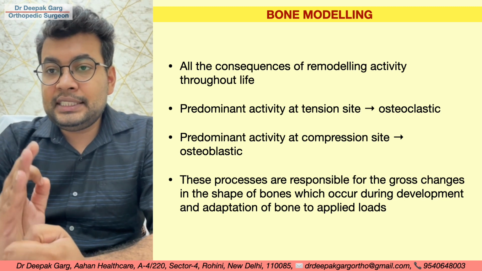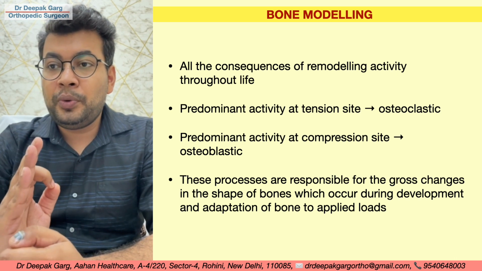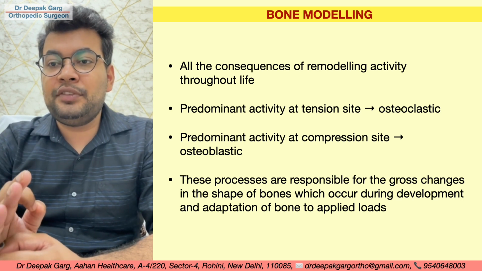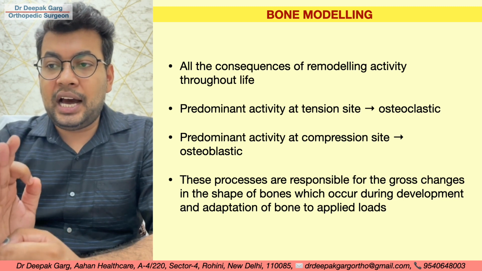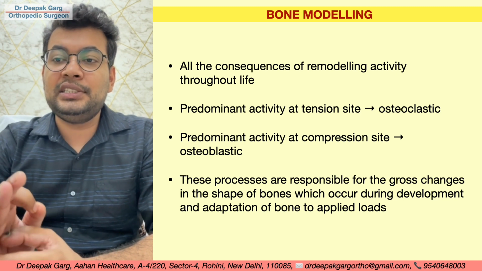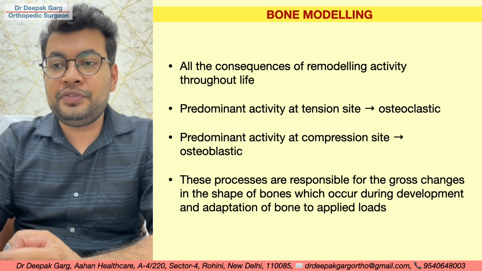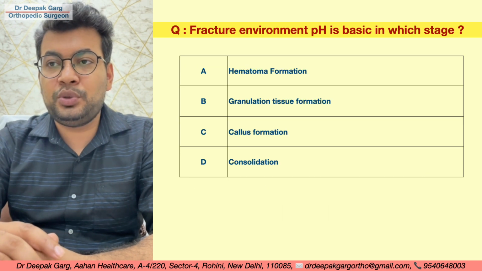So we have already seen that the predominant activity on the tension side of a bone is osteoclastic, and the predominant activity at the compression side of the bone is osteoblastic. So these processes are responsible for gross change in shape of bone, which occurs during development and adaptation of the bone to applied loads.